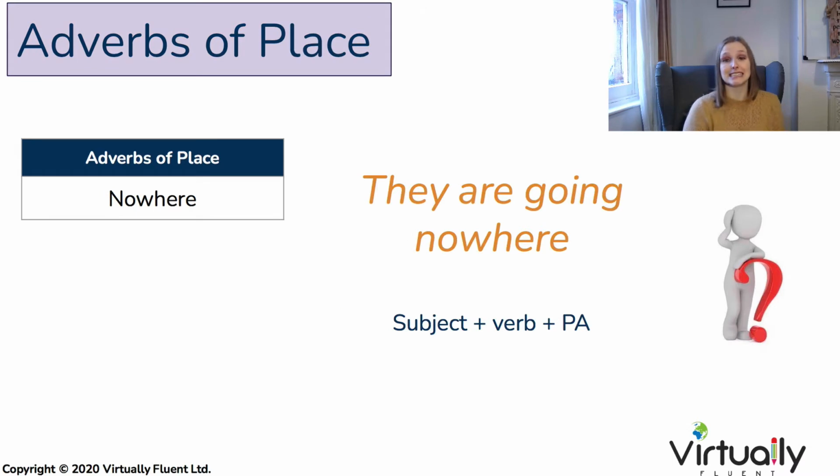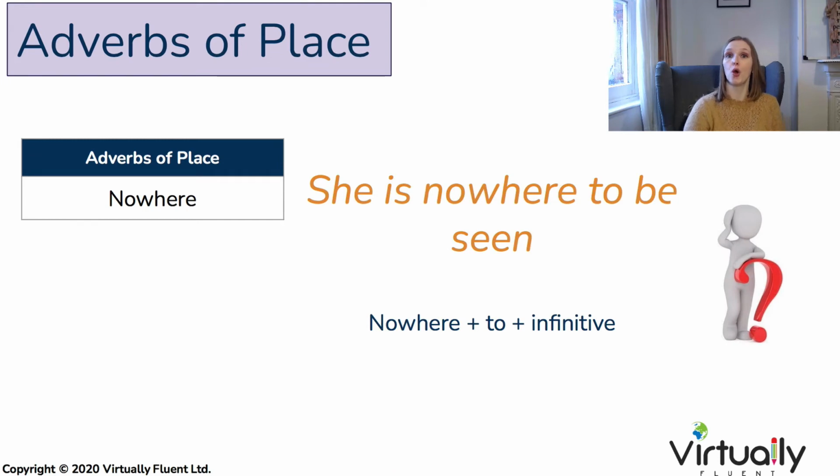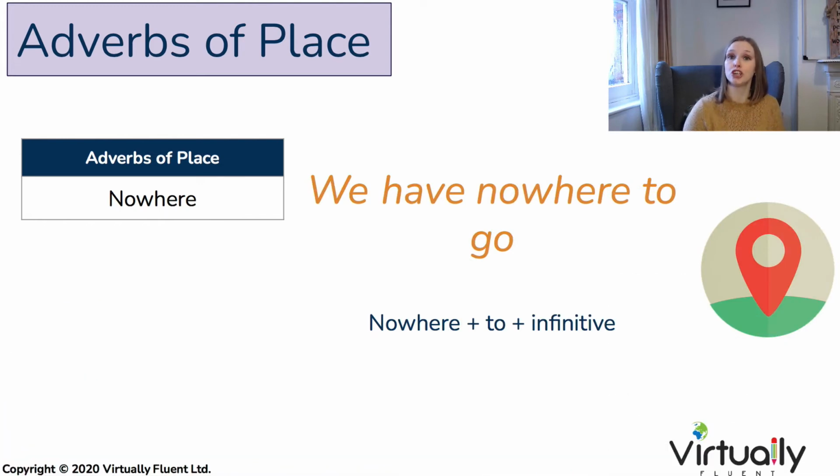Adverbs of place are slightly different. Typically, we have the word nowhere, and this will go right at the end of a sentence. They are going nowhere. We can use the expression nowhere to plus infinitive. She is nowhere to be seen. We have nowhere to go.